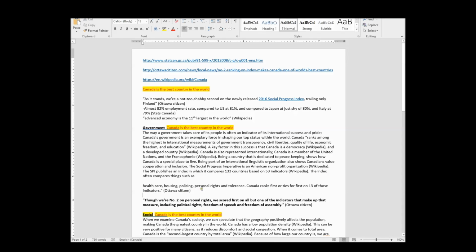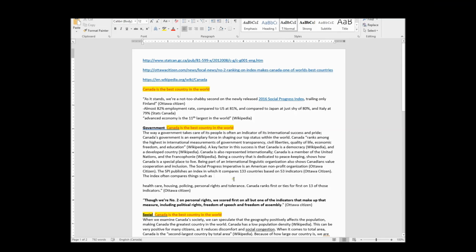And so this is kind of, oh shoot, I've been saying Wikipedia, but it's the Ottawa Citizen. That was bad. The Ottawa Citizen. Okay, good. So, the SPI publishes an index in which it compares 133 countries based on 53 indicators.